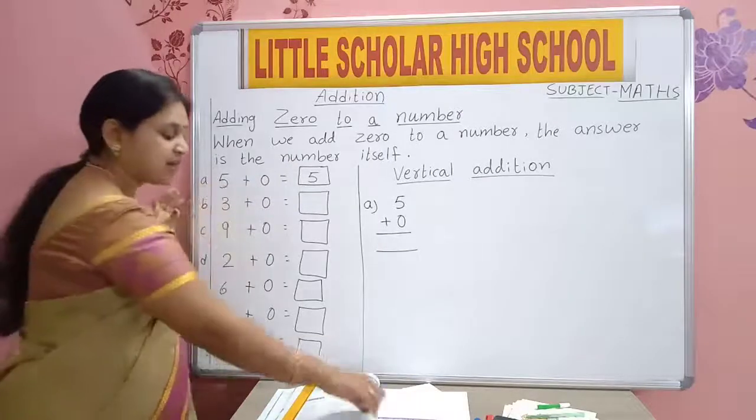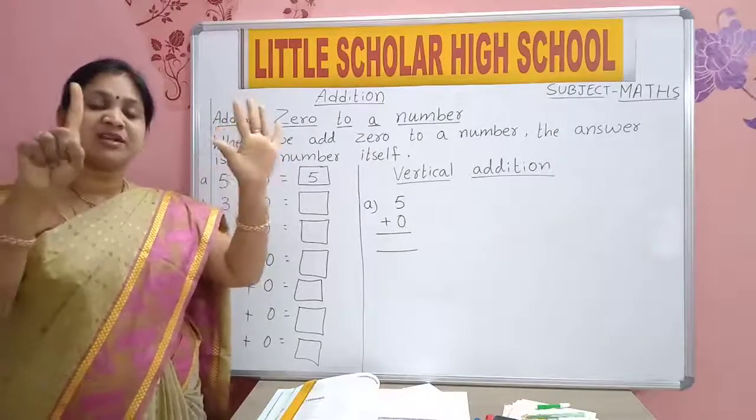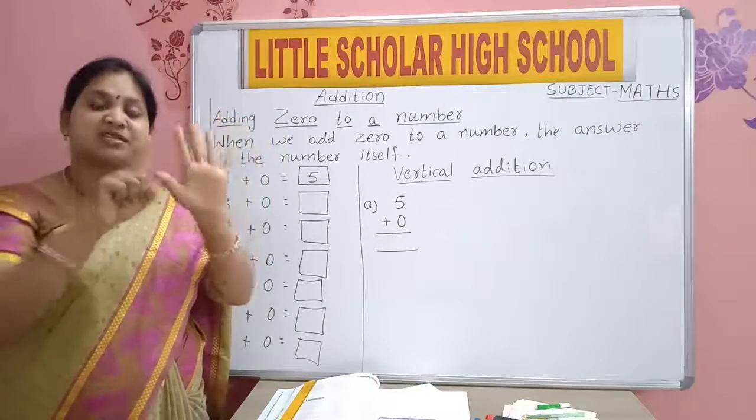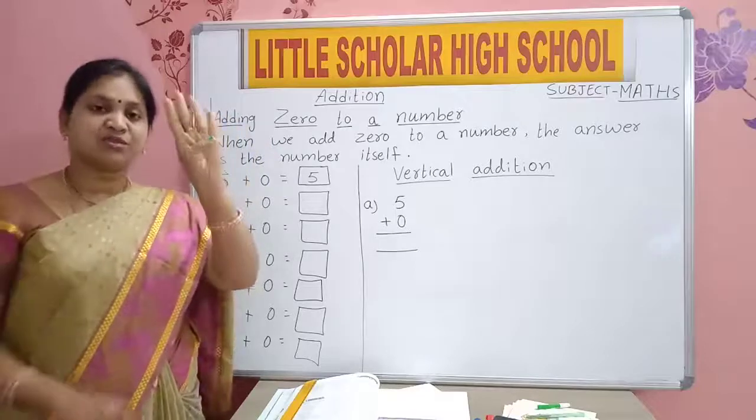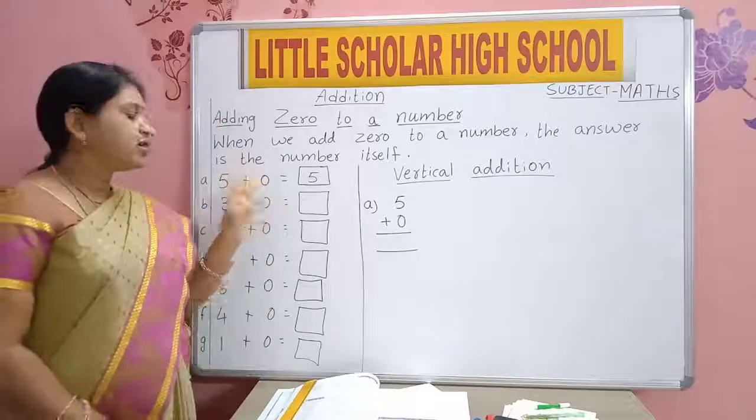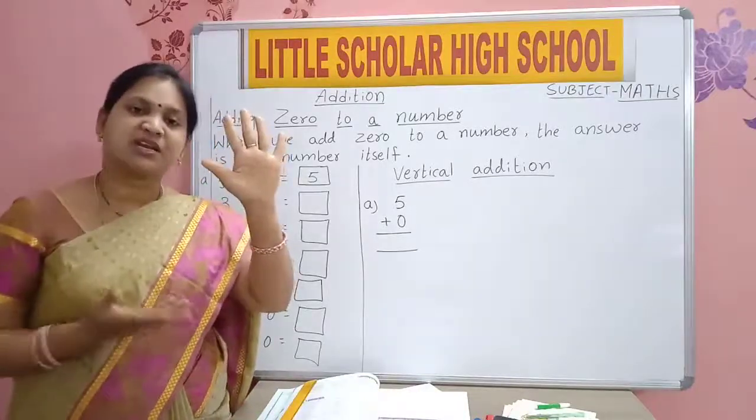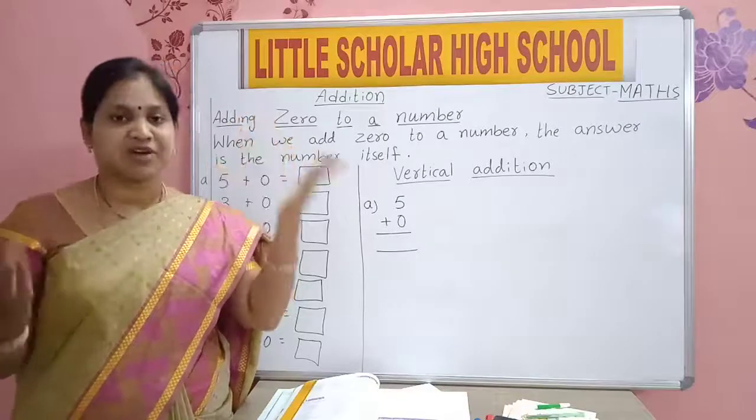If you add 5 plus 1, then how much will it be? 5 plus 1, 6. Yes or no? 4 plus 1 will be 5. But 5 plus 0, 0 means nothing. It will remain the same. 5 plus 0 will be 5 only.